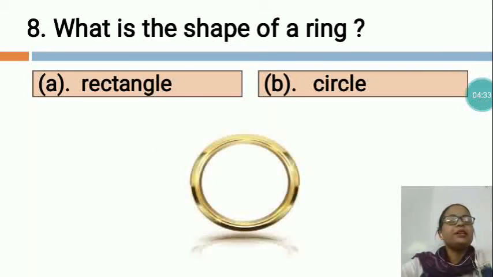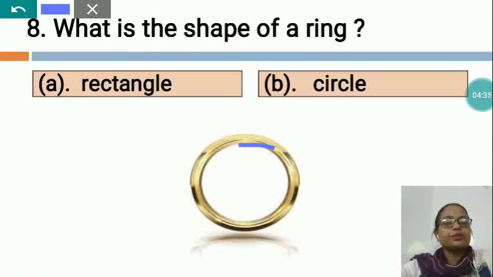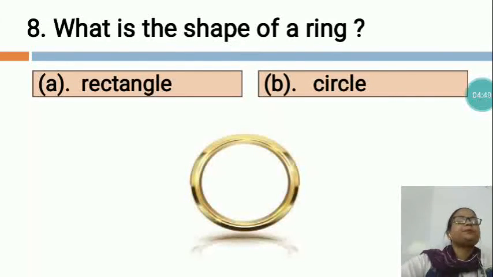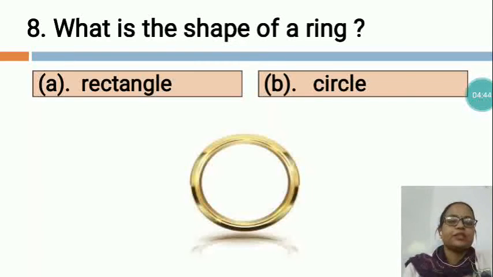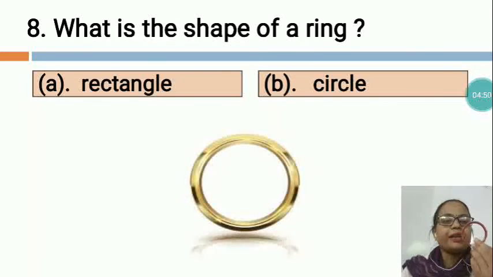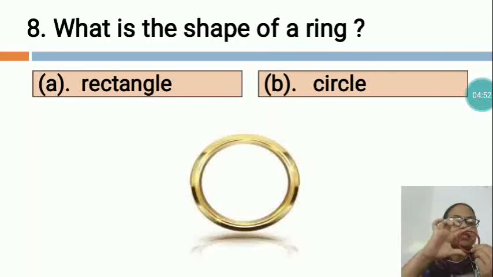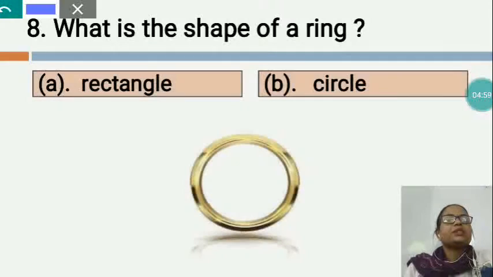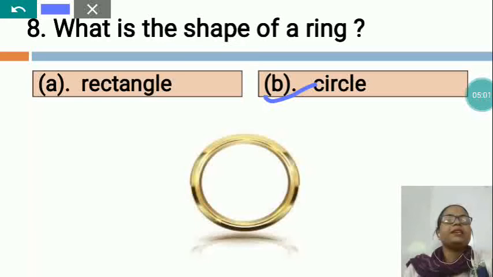So you can see the ring shape is also completely round. So which shape is this? This is a circle shape. So there are many examples of a circle. Have you seen the pizza shape? Circle shape. You can see this is a bangle, circle shape. This is completely round. So dear children, what is the shape of a ring? Circle. C-I-R-C-L-E, circle. You will take option B, circle.